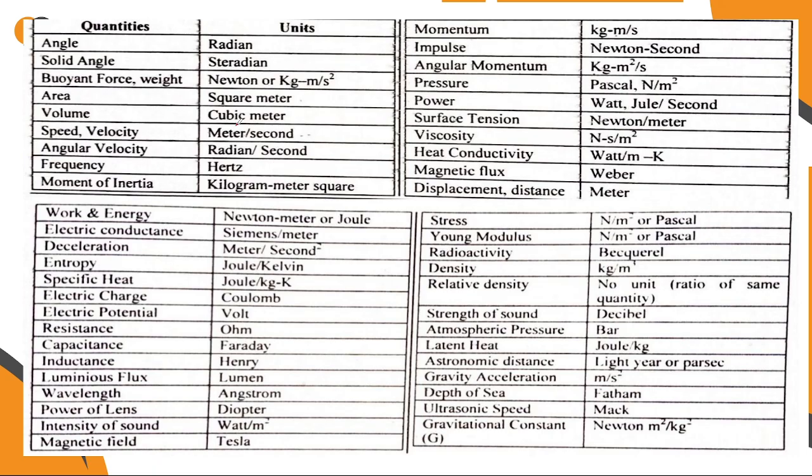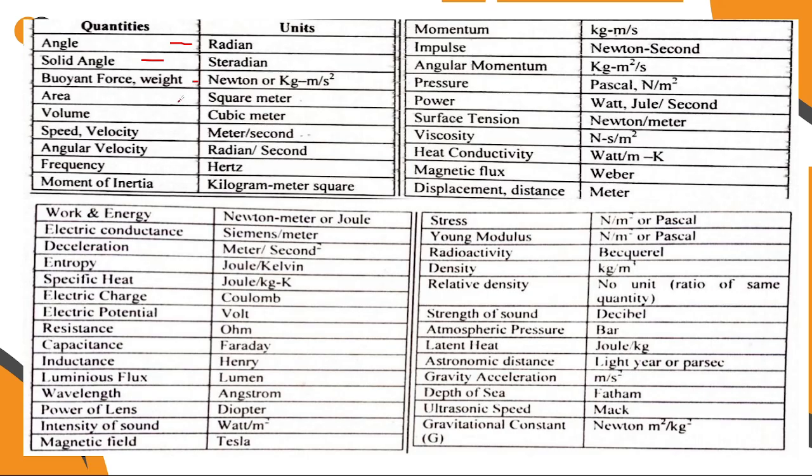This is very important. So first we start with angle. Angle is measured in radian, and the angle unit is radian. Solid angle, steradian. Force or weight, its unit is Newton or kilogram meter per second square.